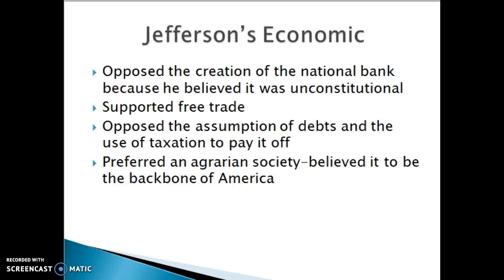Here are some of Jefferson's economic views. He opposed the creation of a national bank and believed it was unconstitutional. He supported free trade, and he opposed the assumption of debts and the use of taxation to pay them off. So Hamilton believed that if we're in debt, it was the people's job. The government should create a new tax to help pay off the country's debt. While Jefferson was kind of the complete opposite.